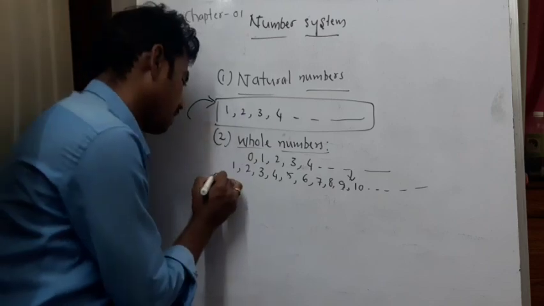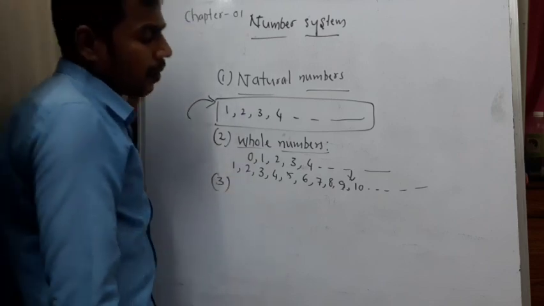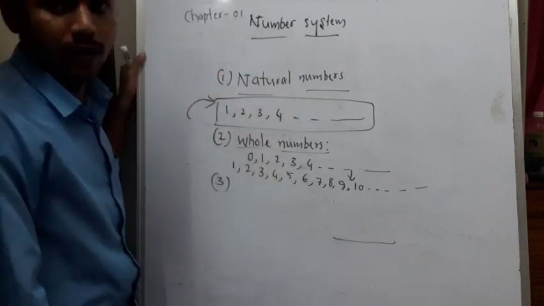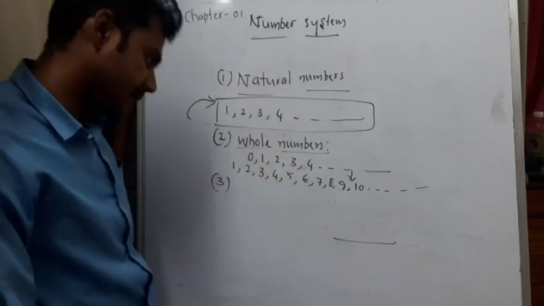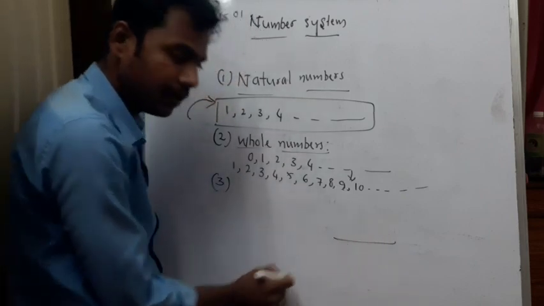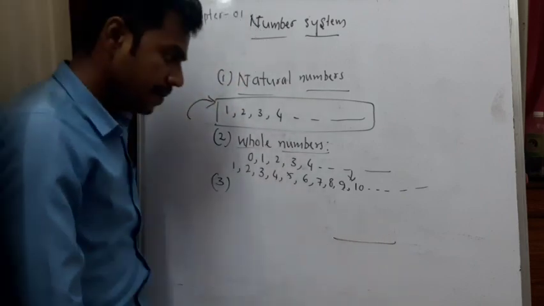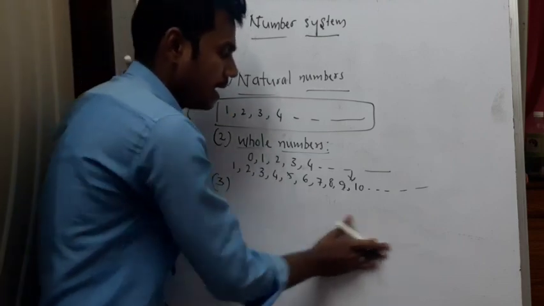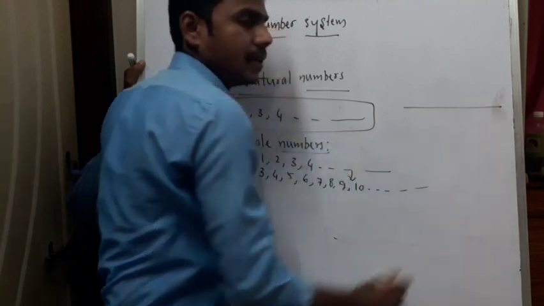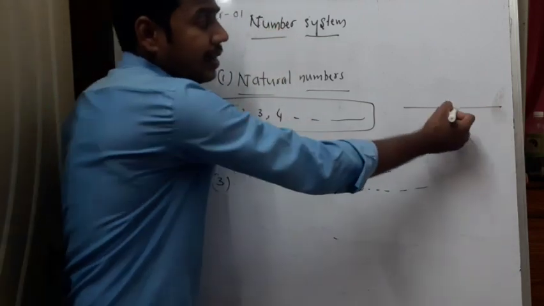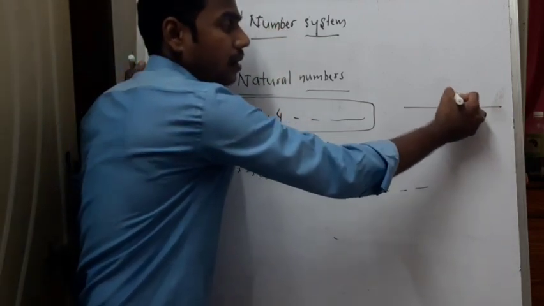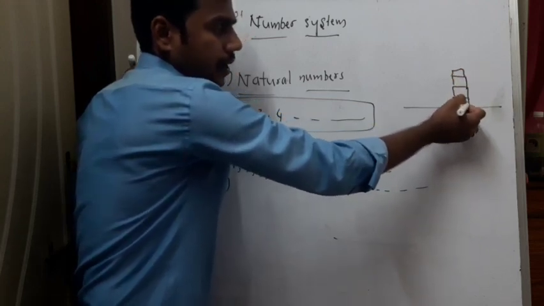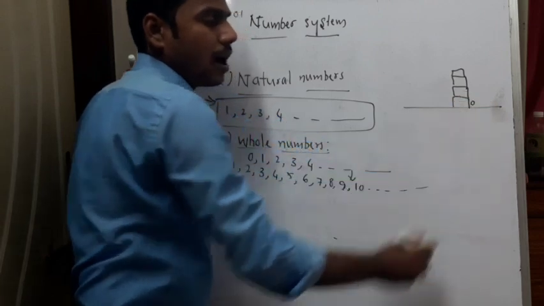Next, the third one. While doing counts or marking anything, take the example of a building. If I call this the ground, anything marked above ground level, suppose these are the floors, we call the ground floor 0.